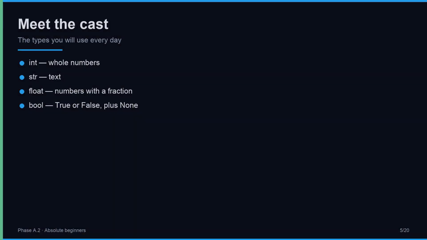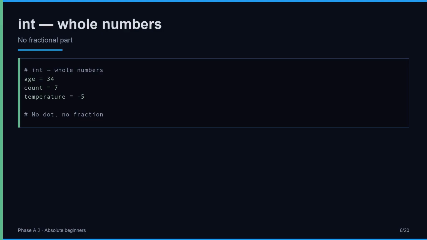Let us meet the main cast, the types you will use almost every day. Int, written int, holds whole numbers like 3 or -7. Str, written str, holds text, anything wrapped in quotes. Float holds numbers with a fractional part, like 3.14. Bool, written bool, holds only true or false. And there is a special value called None, which means nothing is here. We will look at each one gently over the next few minutes. For now, just hear the names and let them settle. Hear the names first.